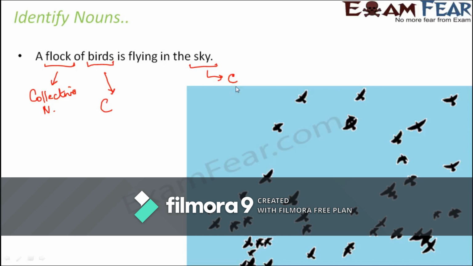So with this, we have reached towards the end of this lesson, and I hope that this lesson on nouns would have helped you. Now, all I would advise you to do is try to look at more and more sentences, try to identify nouns in the sentences, and also try to classify the nouns, whether it is an abstract noun or a collective noun or a proper noun or a common noun. So do this exercise, which would help you to improve your knowledge on nouns.